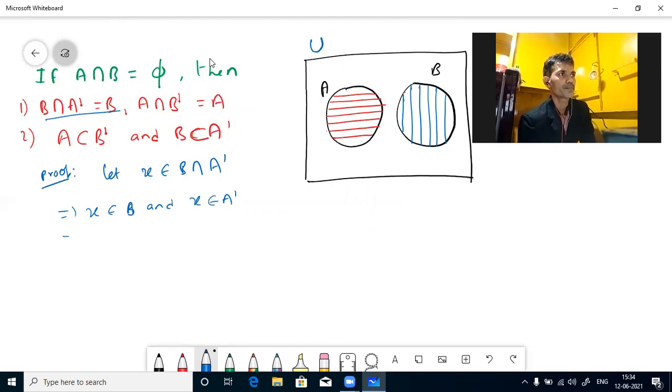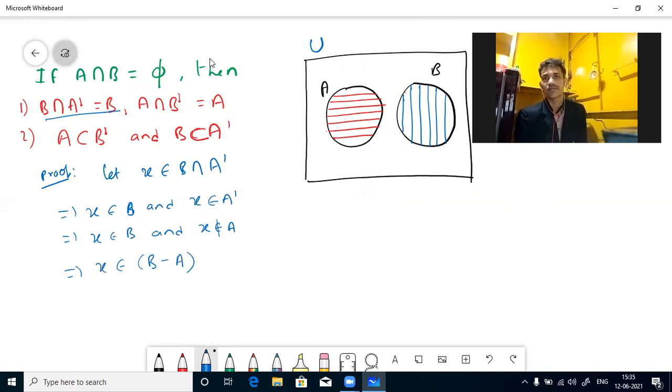X belongs to A complement means X does not belong to A. So this is nothing but X belongs to B minus A. B minus A means X belongs to B and X does not belong to A. Similarly, we can write this.